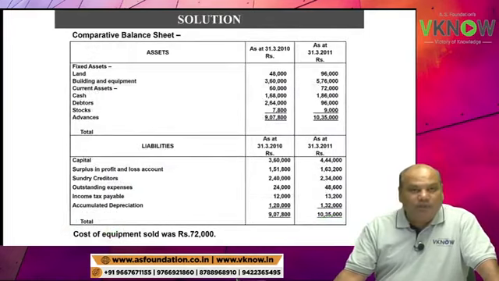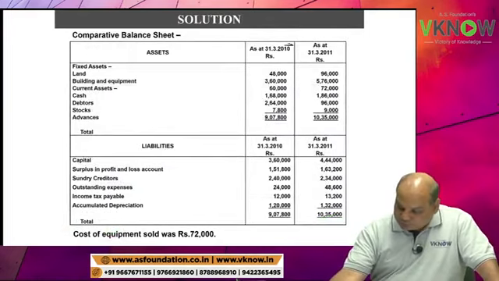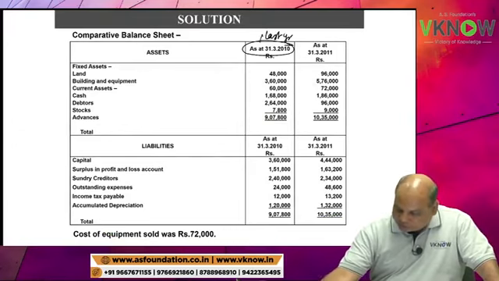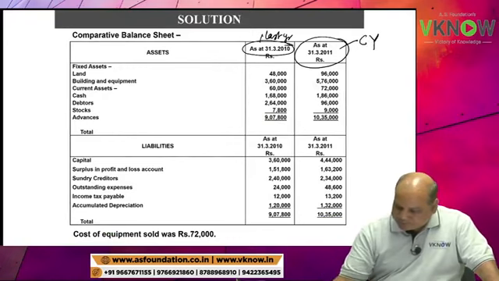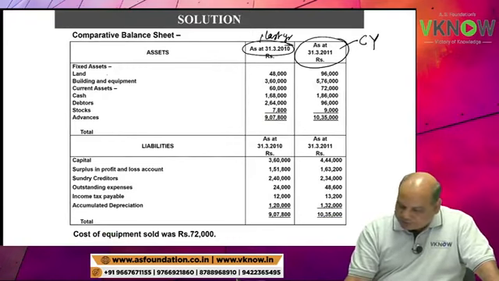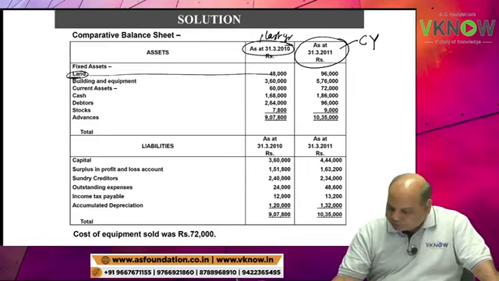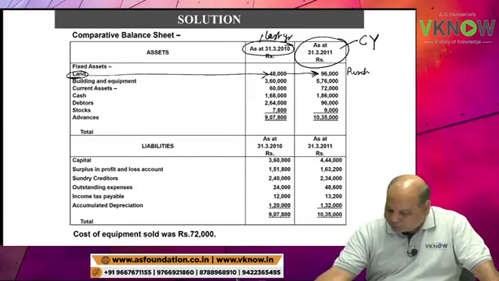Now you are given a comparative balance sheet for 2010, my last year, and 2011, the current year. Under fixed assets, look at this land figure. It was 48,000 here, now it is 96,000. That means purchase of land.